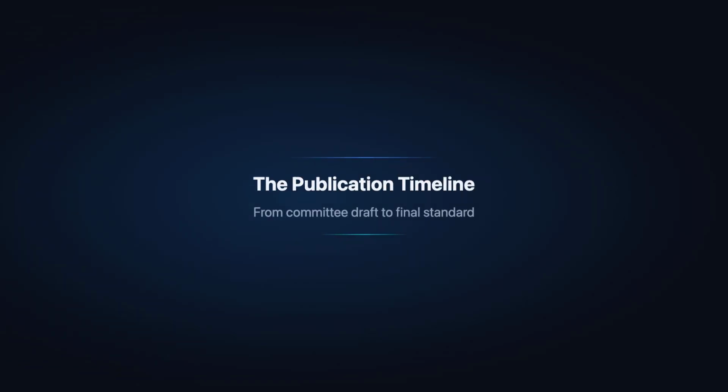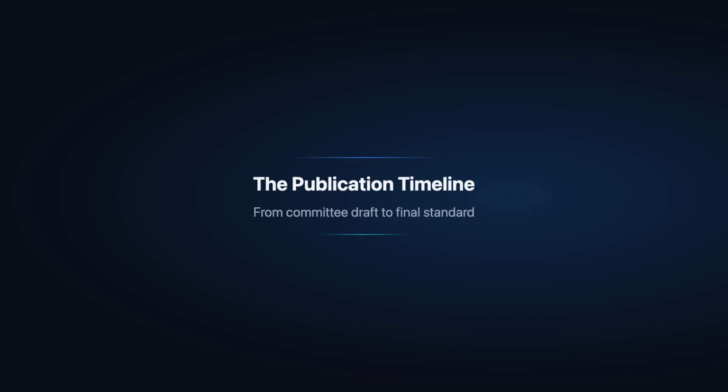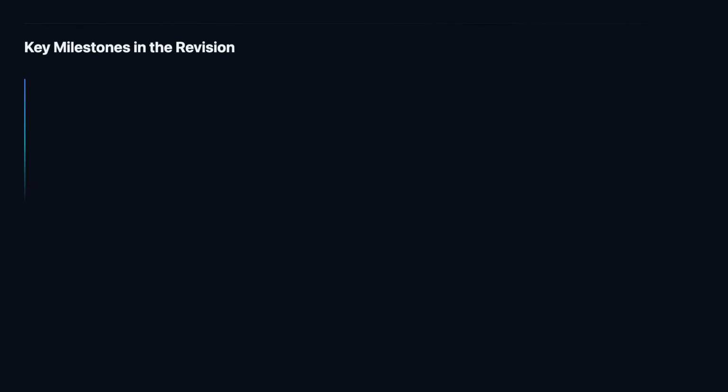Let us begin with the publication timeline. Understanding the milestones from committee draft through to the final published standard helps organizations plan their transition effort with confidence. The ISO 9001 revision follows a structured development process with several key milestones. Here are the 5 stages organizations should track.